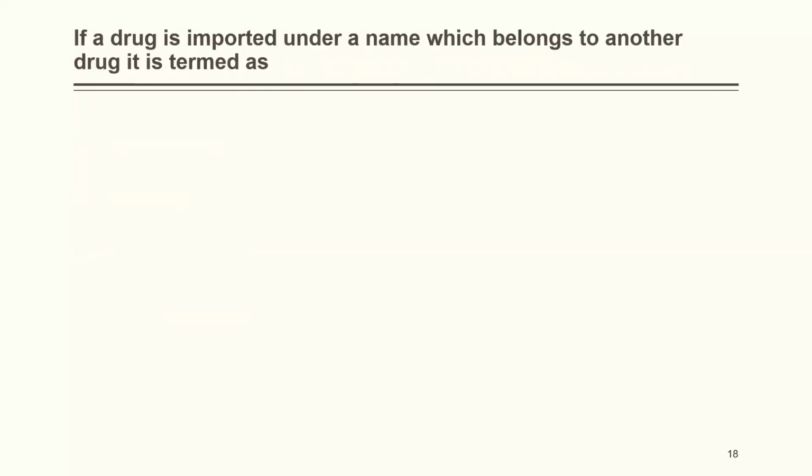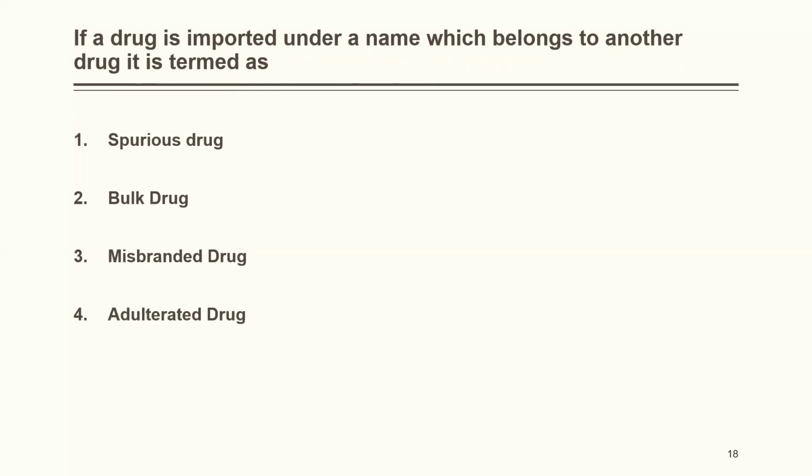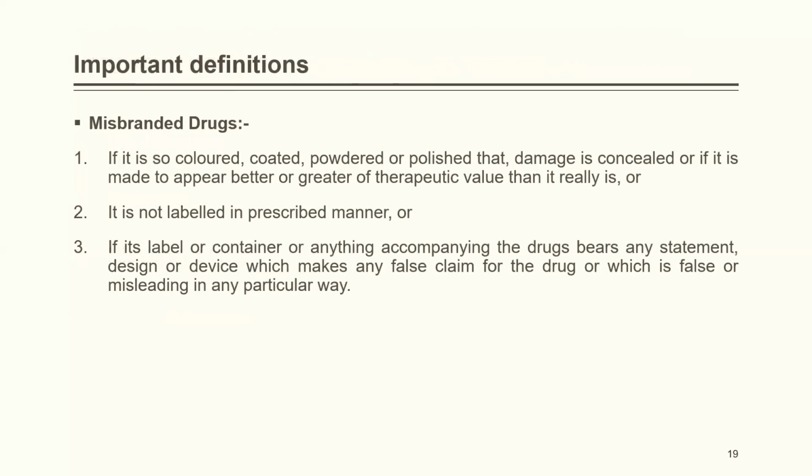If a drug is imported under a name which belongs to another drug, it is termed as a spurious drug, bulk drug, misbranded drug, or adulterated drug. In this case, the answer would be spurious drug. Now, important definitions that you need to keep in mind.